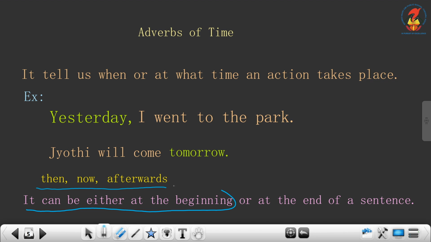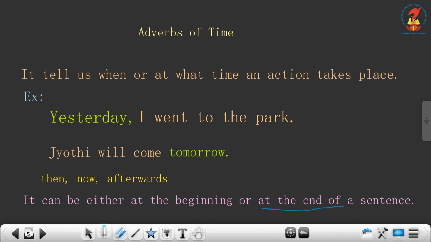It can be either at the beginning or at the end of a sentence. Here, yesterday I went to the park. So, when did the action take place? Yesterday. So, it is in the beginning of the sentence. Jyoti will come tomorrow. When is the action taking place? Tomorrow. So, here the adverb of time is coming at the end of a sentence.